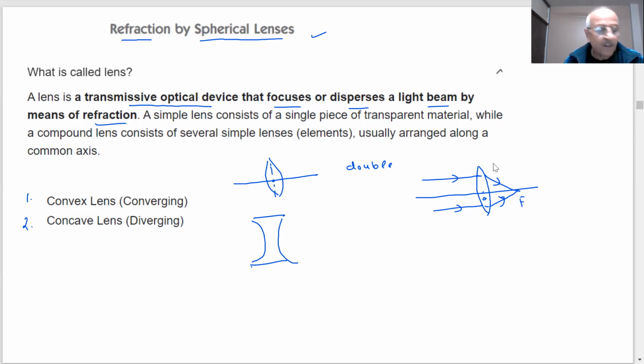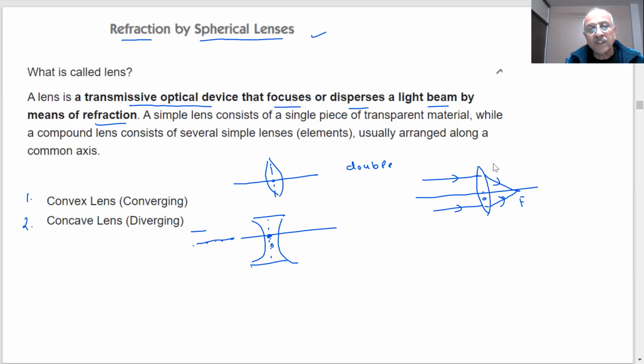Because in this concave lens, you can see the center is thinner and the edges are thicker. So we will be using two types of lenses. This is my concave lens. Now what happens in the concave lens, if I consider this is my optical center, we are going to define what we are talking about.